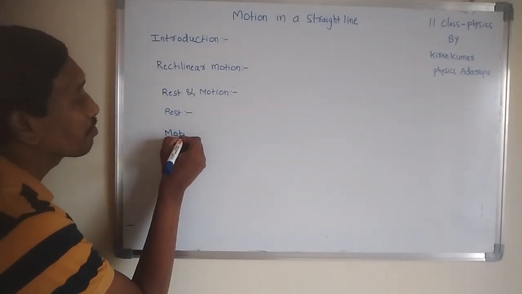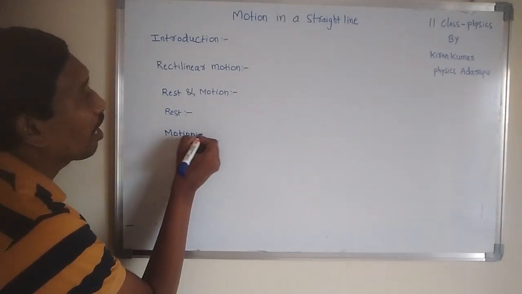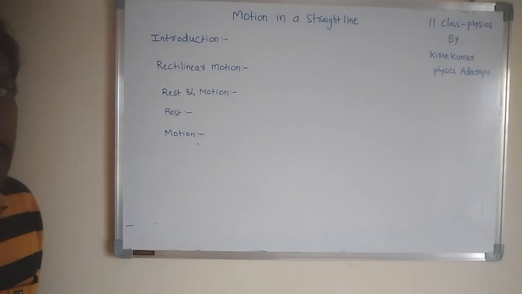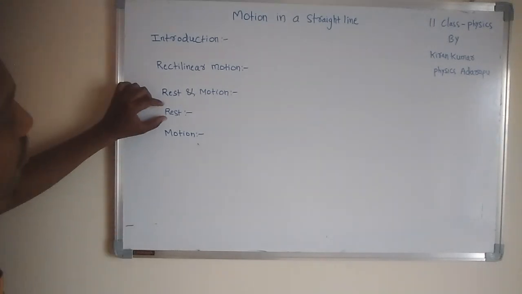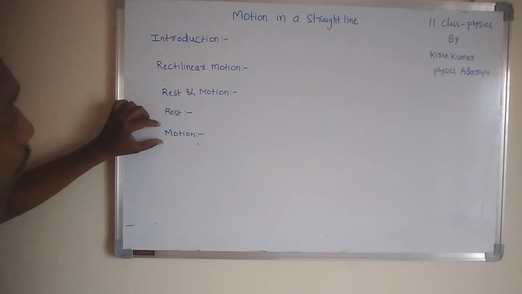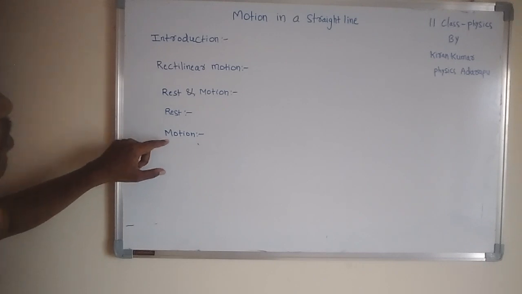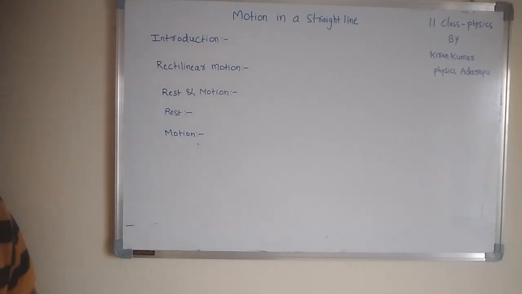That's the difference between motion and rest. Have you understood? If the position of the body does not change with respect to time or surroundings, that is rest. If the position of the body changes with respect to time or surroundings, that is motion.